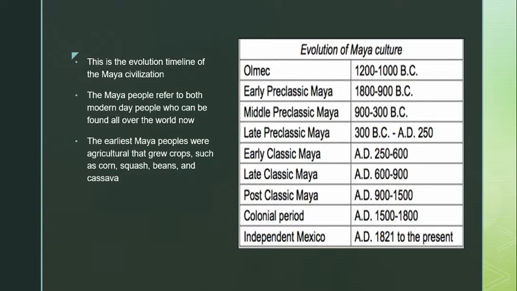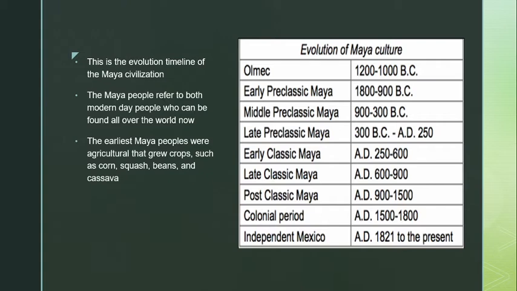The Maya people refer to both modern-day people who can be found all over the world now, as well as their ancestors who built an ancient civilization that stretched throughout much of Central America, one that reached its peak during the first millennium AD. The Maya civilization wasn't unified. It consisted of numerous small states ruled by kings. Sometimes a stronger Maya state would dominate a weaker state.